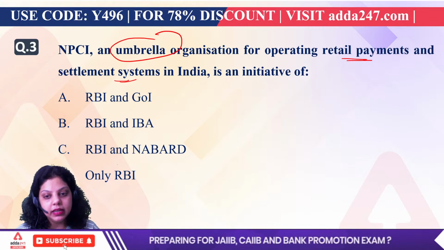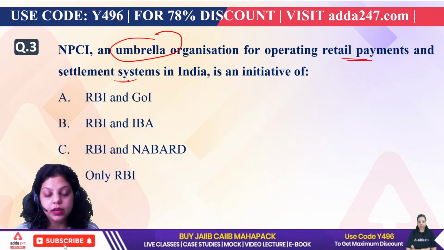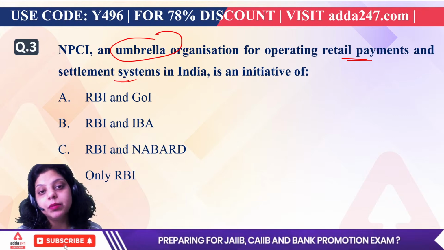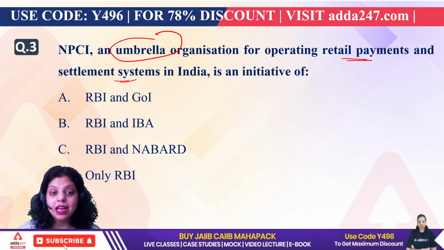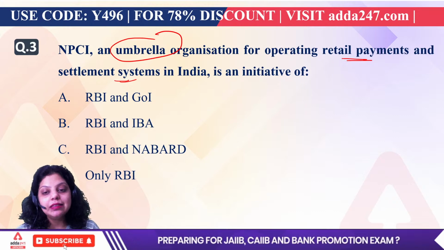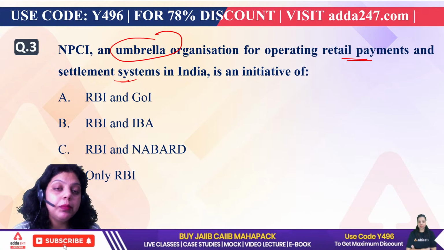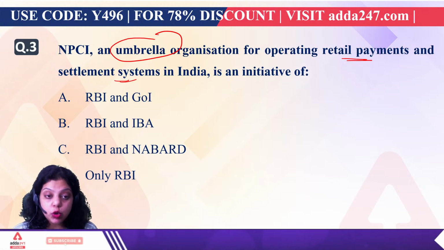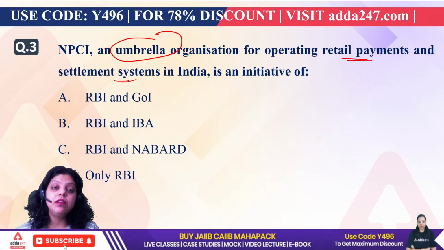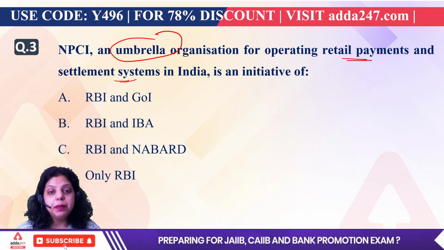So which of the following will be the right answer? NPCI stands for National Payment Corporation of India. As you can see, it is an umbrella organization. It performs all the retail payment and settlement systems in our country. So we can say NPCI has a kind of monopoly in retail payment and settlement systems. That's why RBI has decided to eliminate this monopoly by introducing new umbrella entities. Those new umbrella entities will be competition for NPCI, so that NPCI does not create its own monopoly in the country's retail payment and settlement system.